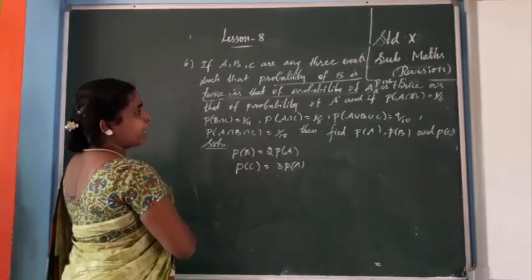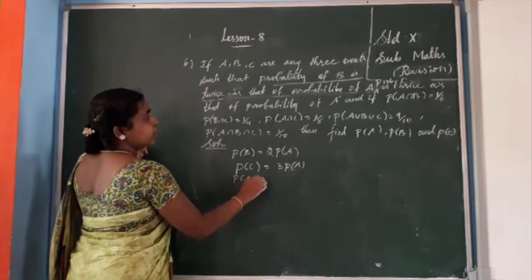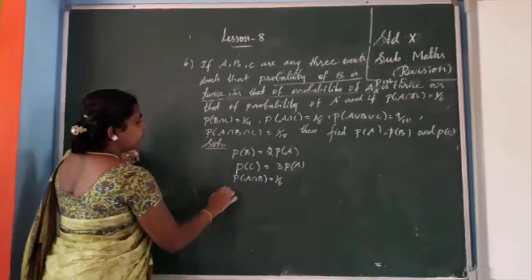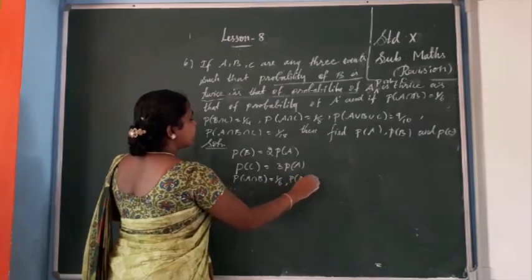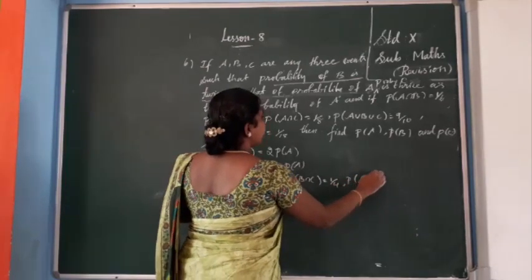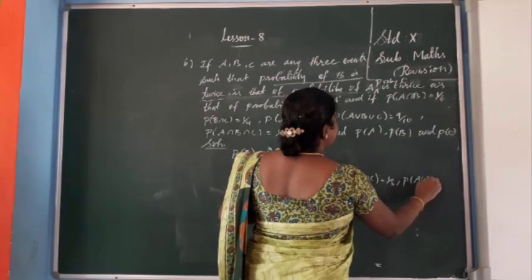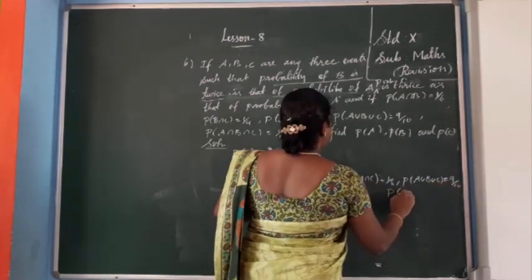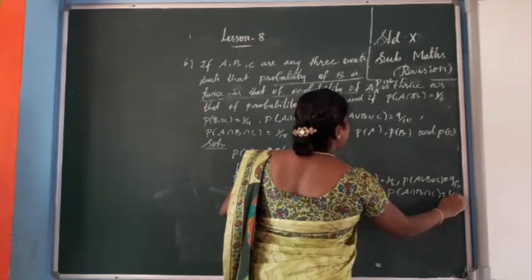Okay. Then some values also given. So P of A intersection B equal to 1 by 6. Then P of B intersection C equal to 1 by 4. P of A intersection C equal to 1 by 8. P of A union B union C equal to 9 by 10. Next, P of A intersection B intersection C equal to 1 by 15.